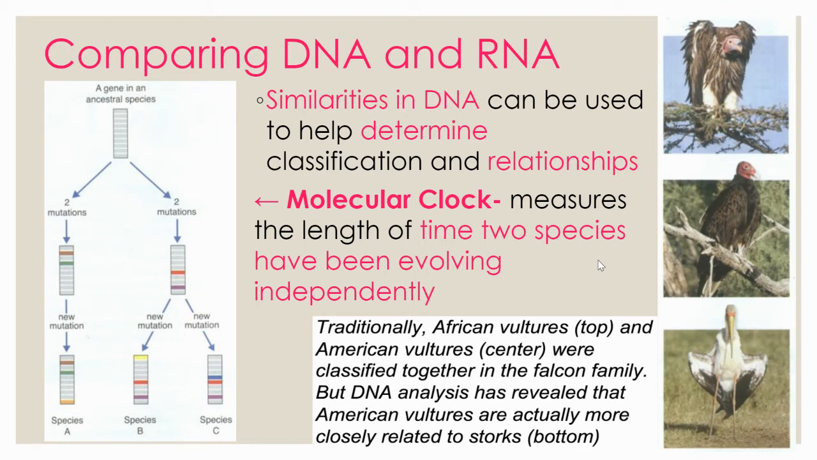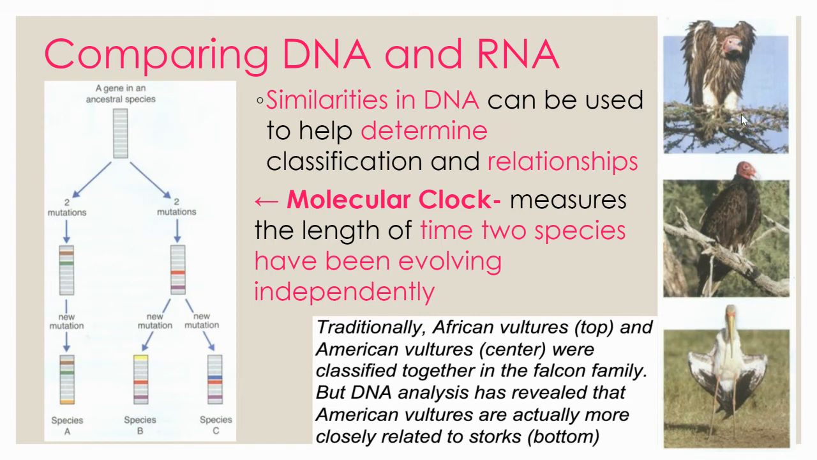So, traditionally, like in the 1700s, we would have grouped African vultures and American vultures together because they look like falcons, like they have a similar appearance to each other. But DNA actually revealed that American vultures, these ones, are actually more similar to storks genetically. And so we've had to rearrange our classification to put the American vultures and the storks together because of what DNA has revealed about them. They actually have more similar DNA than either one of them has to the African vulture.